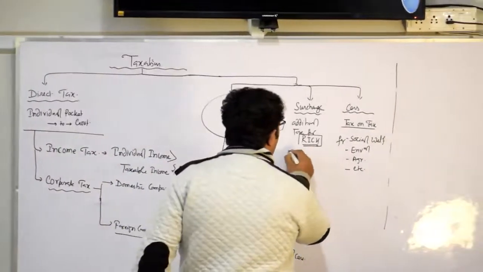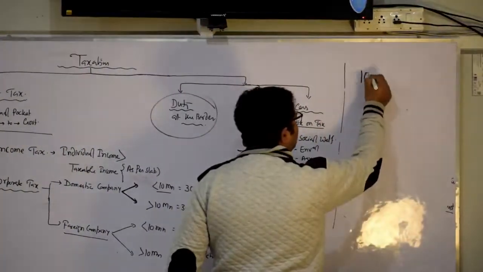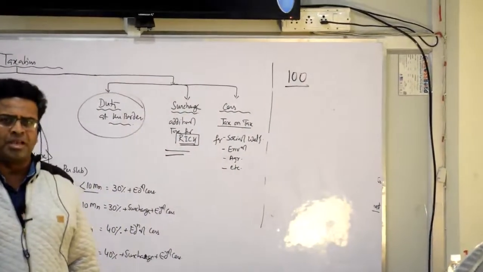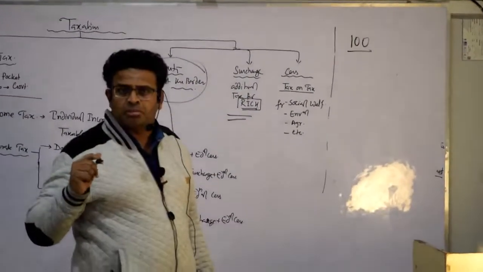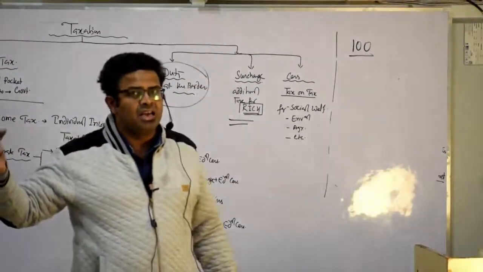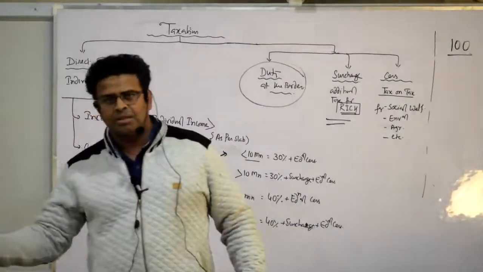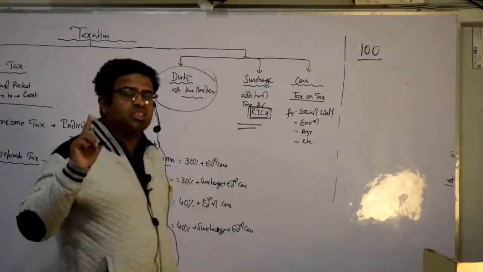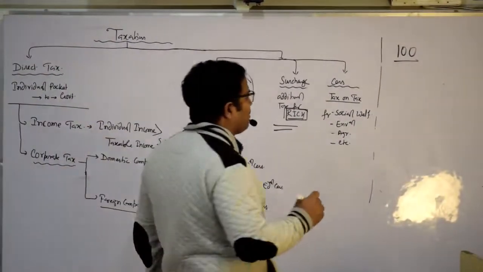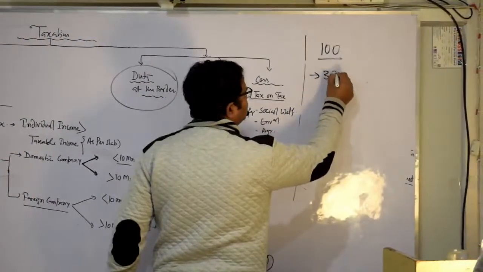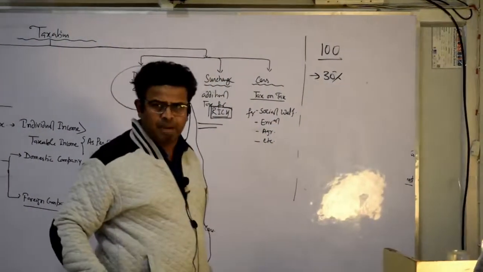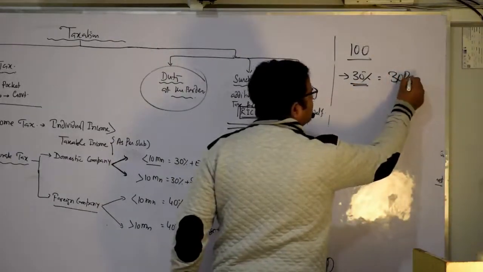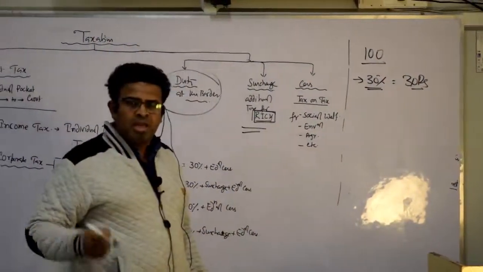But if I am talking about surcharge, suppose I have an income of 100 rupees and I am a rich person. Means I can pay income tax, I can pay corporate tax. So surcharge is a tax on the rich. Suppose 100 rupees में मुझे 30% अपना income tax और corporate tax देना है. So it means I am giving 30 rupees as a tax.